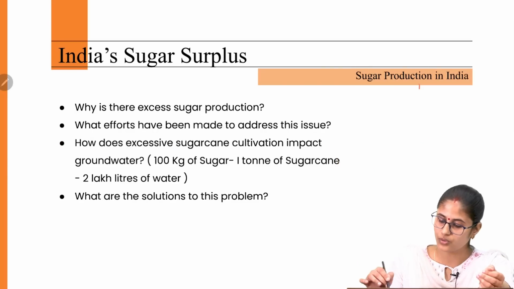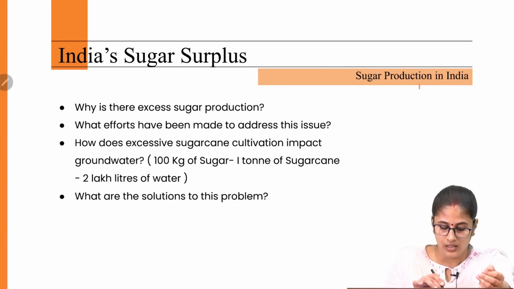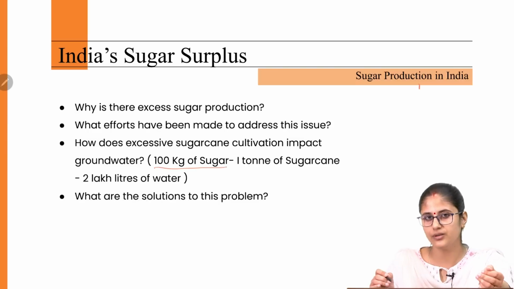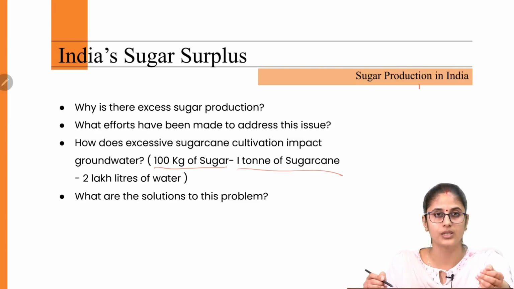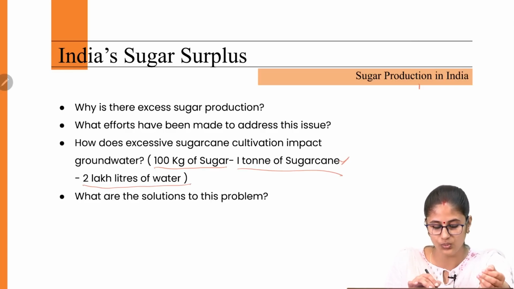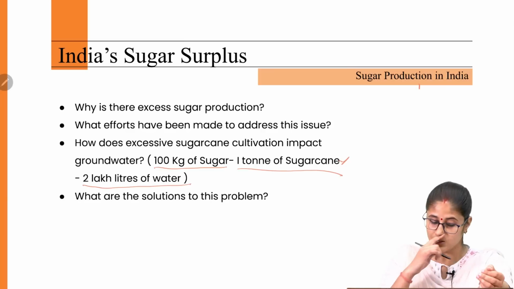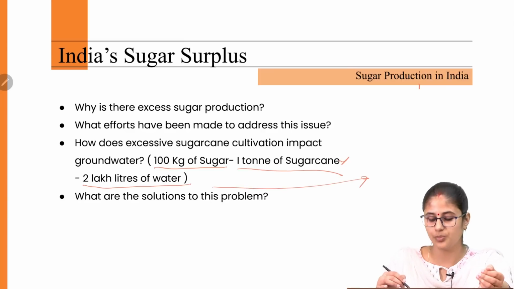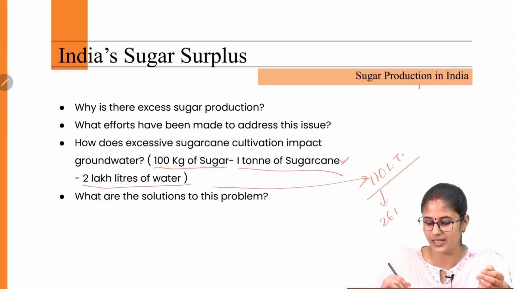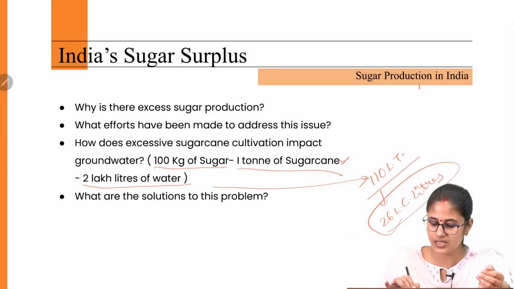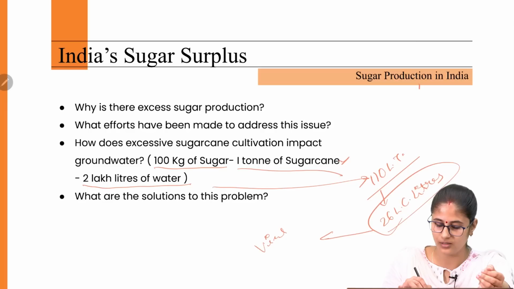So when it comes to sugarcane, to produce 100 kg of sugar, you need 1 ton of sugarcane. And to produce this 1 ton of sugarcane, you need actually 2 lakh liters of water. So when we say that India exported 110 lakh ton of sugar, we are basically exporting 26 lakh crore liters of water, which is termed as virtual water trade.